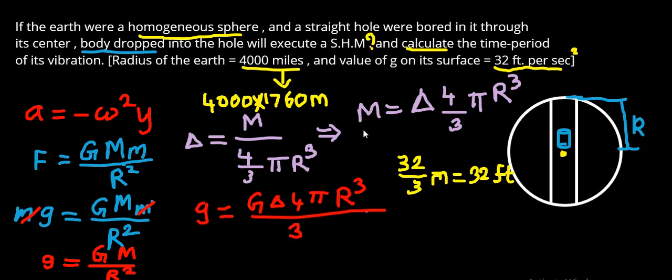I'm substituting this M value in this equation, and here we have r square. Cancelling some terms, r cube and r square, we get g is directly proportional to r. So it satisfies the condition that acceleration is directly proportional to the displacement. Now it is satisfied with the equation.